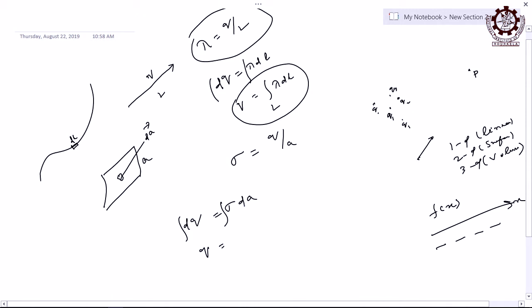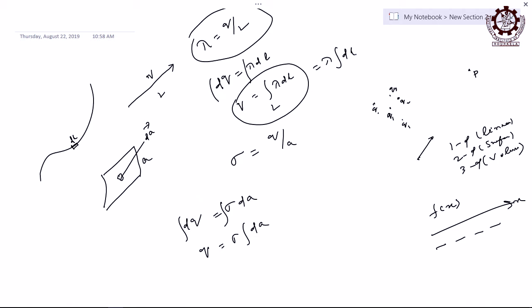Sigma is constant, so just integrate over the area. Sigma integrated over area is the total charge. The same thing here also: you can take lambda integrated over length or the path. But these are all possible only when there is uniform charge distribution, continuous and uniform. These two are very important, otherwise these are not possible.